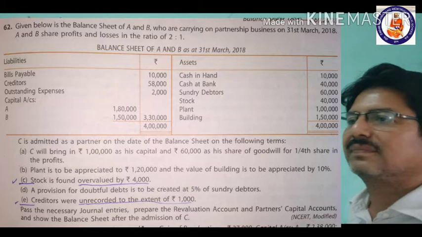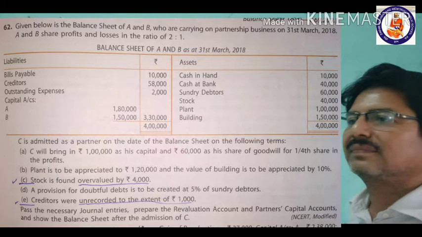Now some adjustments. C is admitted as a partner on the date of the balance sheet on the following terms. C will bring in rupees 1 lakh as his capital and 60,000 as his share of goodwill for a 1/4 share in the profit. So he is taking a 1/4 share and bringing 1 lakh for capital and 60,000 for goodwill.